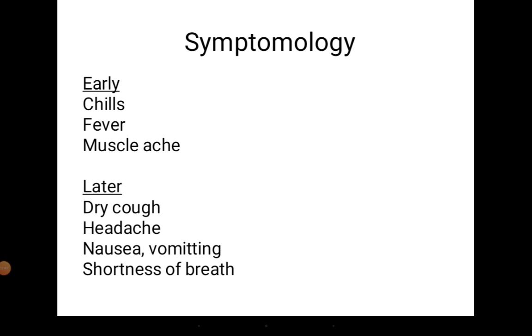Symptomology: early symptoms are chills, fever, and muscle ache, and later dry cough, headache, nausea, vomiting, and shortness of breath. In case of hemorrhagic fever with renal syndrome, there may be oliguria, dysuria, and polyuria. Renal symptoms may also come.